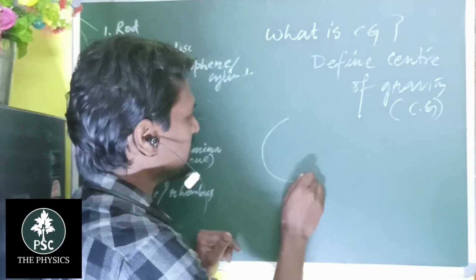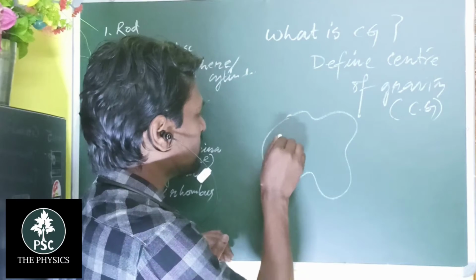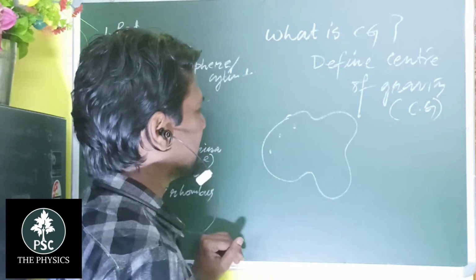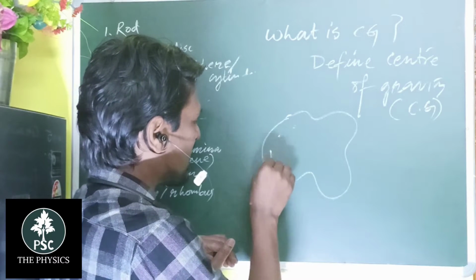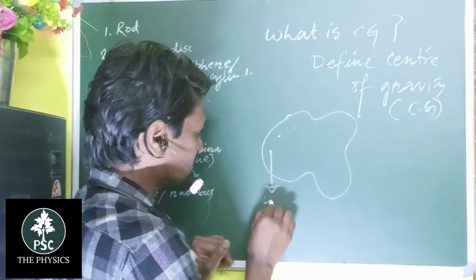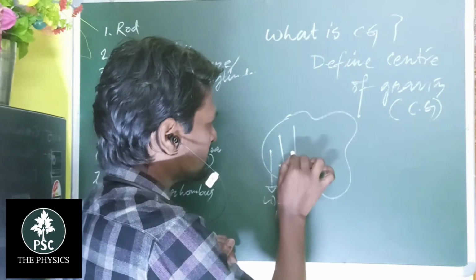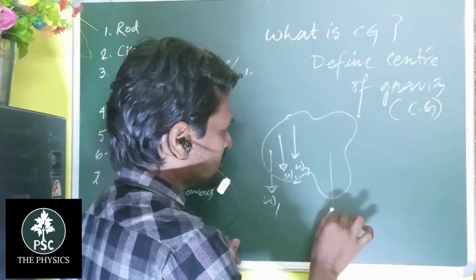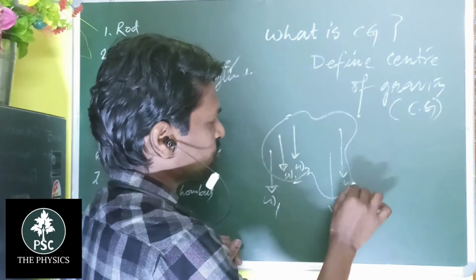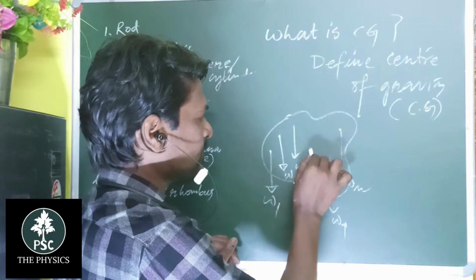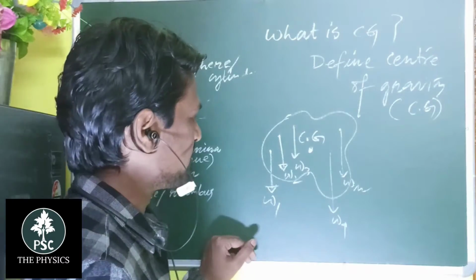If we consider an irregular shape of a body and it consists of a large number of constituting particles, suppose the weight of one is W1, the weight of this one is W2, and this is W3, and this is W4, and this is Wn. Suppose N, it is N. And this is CG. CG is that specific point.